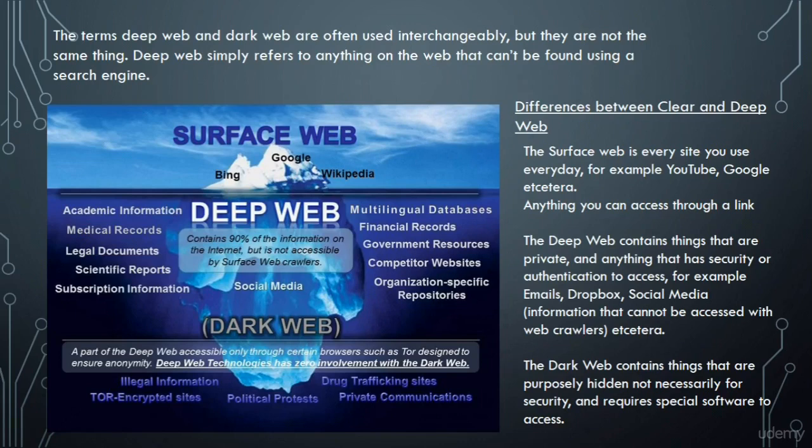Now, the deep web contains information that is private and anything that has security or authentication in order to access it. For example, we have emails, Dropbox, social media, and information that cannot be accessed with web crawlers or search engines. Let me explain what this means. If I went to Google and searched for the title of an email with the recipient name, I guarantee it's not going to come up, and that's because Google cannot index emails, as they require a certain level of authentication.